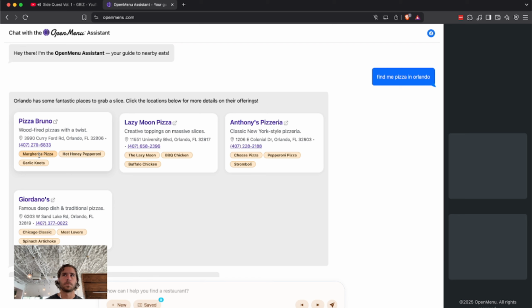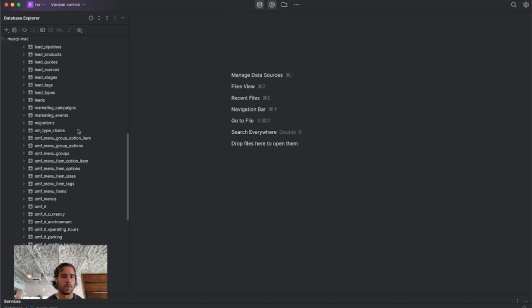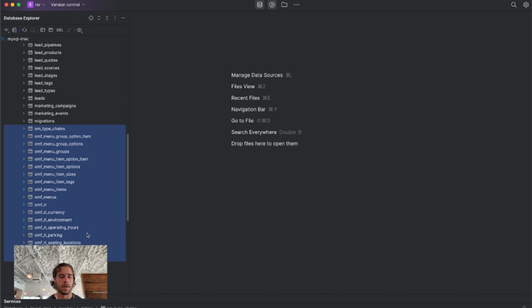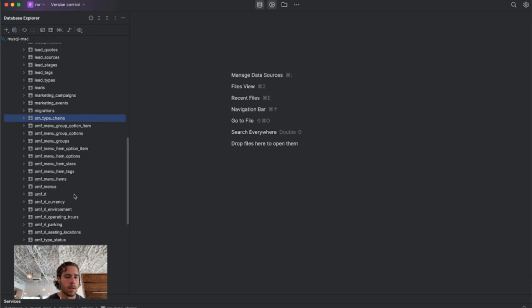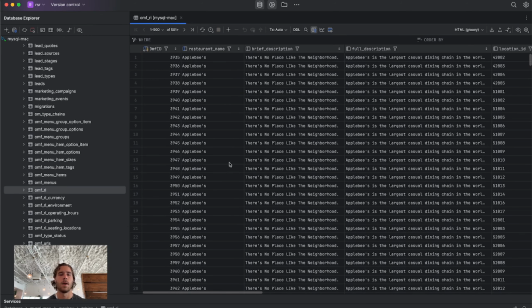The reason I bring up Open Menu is because we got a data dump from them. They gave us a SQL dump of all of their tables, all of these OM tables here. Disregard all these other tables. These are for a different project that I'm working on for a different company. But all of these OM tables we got from them, and there's tons and tons of records. This is the main table, this RI, which is a restaurant item.